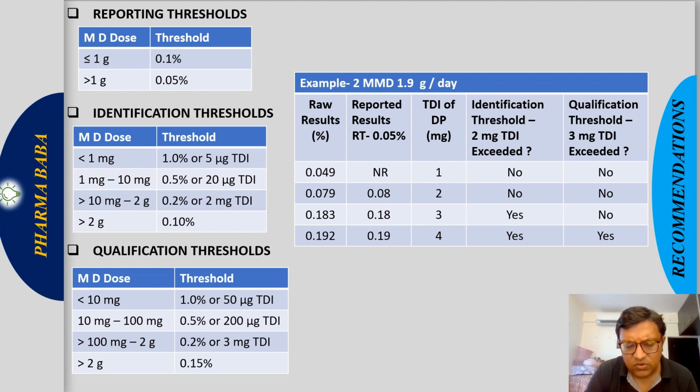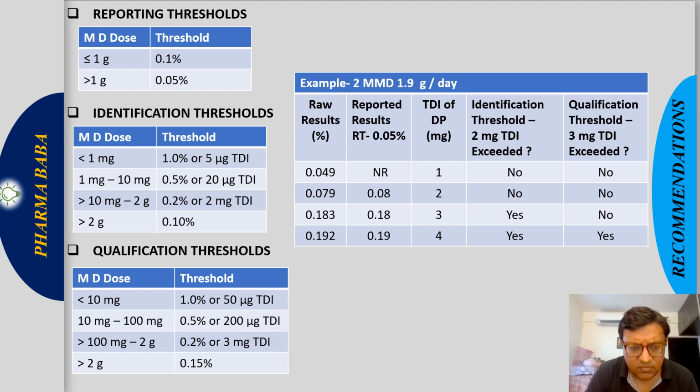If we round off up to 2 decimal digits, 0.05 will not be reported, because after rounding off, 0.05 is equal to 0.05. 0.08 is more than 0.05, so it will be reported. 0.18 is more than 0.05, it will be reported. 0.19 is more than 0.05, so it will be reported, right? Then we calculate the total daily intake.